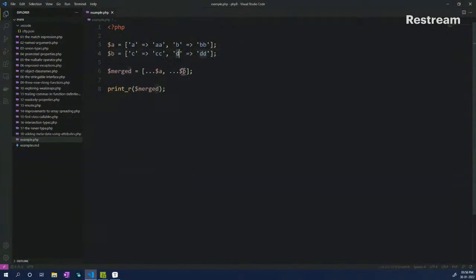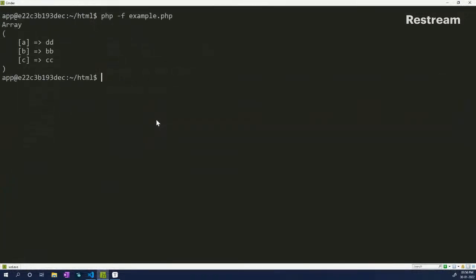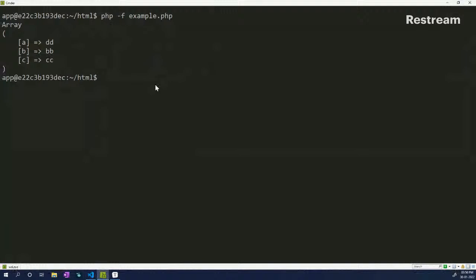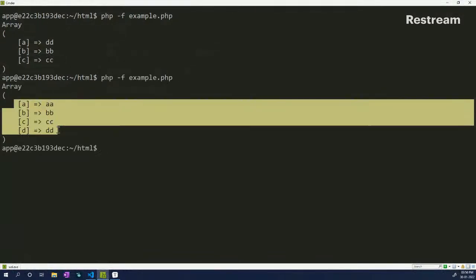So let's say that if you have an array key which is the same as that of your previous array, in the order in which they get merged, first these two arrays will be put into the stack, and then this will be put into the stack, and as A matches the key that is already present, it will be overridden with DD. So it works the way array merge works, and here you will see that A actually has the value DD associated with it instead of AA. Okay, so this is how it works, and of course you can have it differently, and you'll see all the four keys as well.